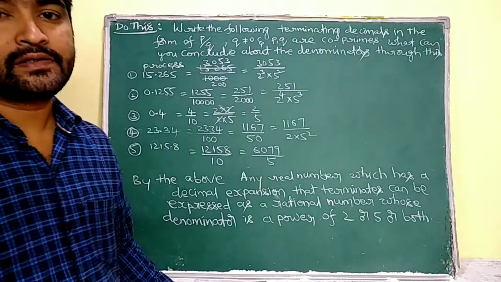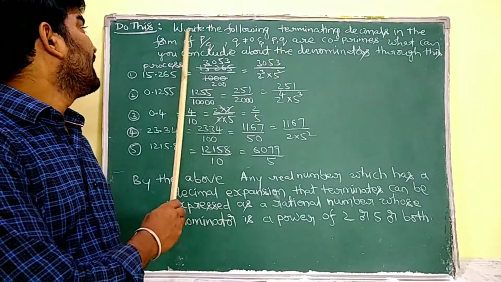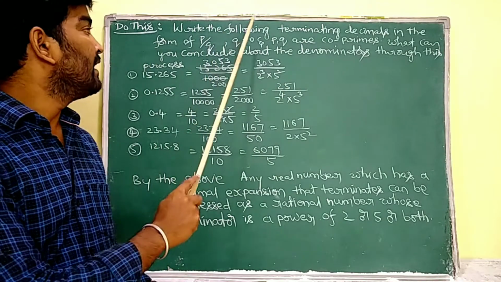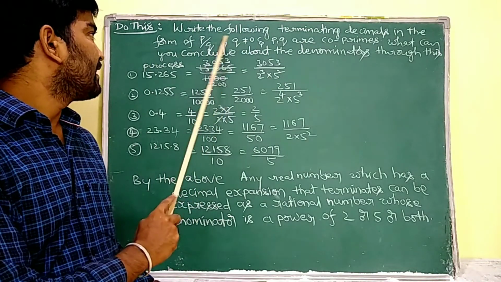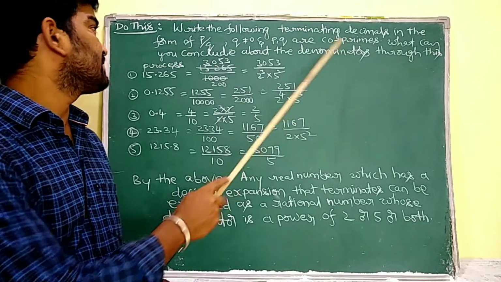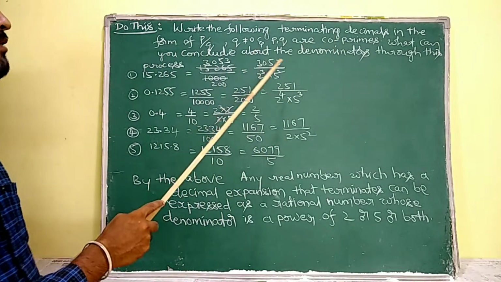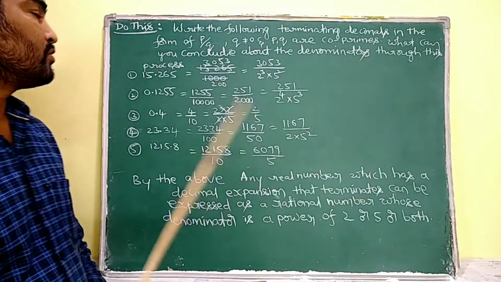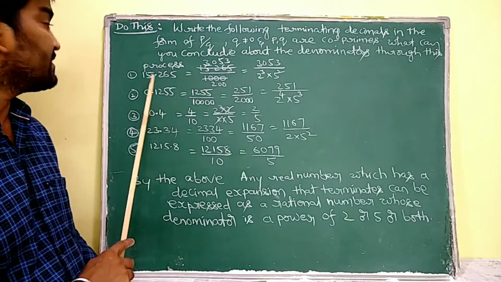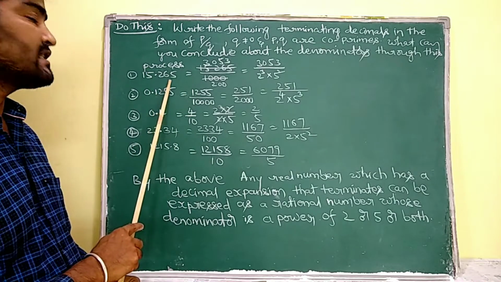Understand? See, here do this. Write the following terminating decimals in the form of p by q, where p, q are integers and q not equal to 0. That is, what can you conclude about the denominators through this process, is what it is asking. Firstly, the first decimal expansion is 15.265.